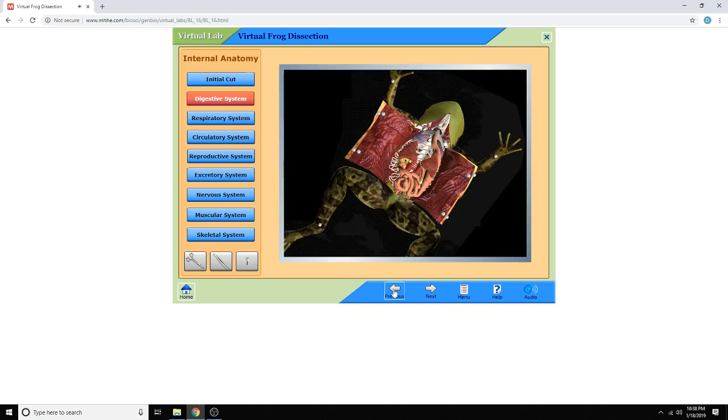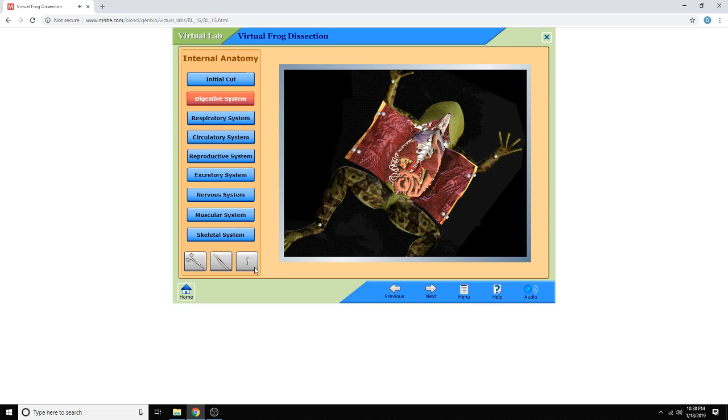Remove the liver, small intestine, and large intestine from the body cavity. Lift these organs out using tweezers and clip the ends. This will allow you to observe some of the organ systems that lie below.